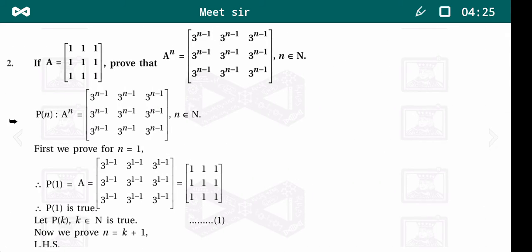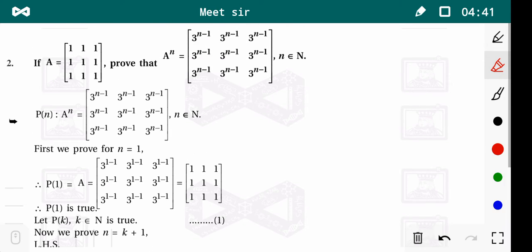Now example number 2. If A is a matrix of order 3 having all entries 1, then we have to prove that A^n is this matrix. How do we prove it? Again we use the principle of mathematical induction.